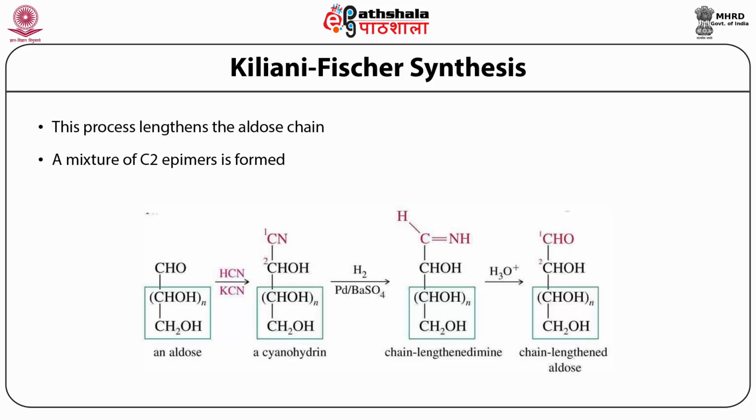And as you can see in this series of reaction steps, you start with an aldose, and because of the addition of the cyanohydrin, one carbon atom has been added to the sugar chain. The end product has an extra carbon, so if you start with a pentose, you end up getting a hexose, and if you start with a tetrose, you end up getting a pentose. So Kiliani-Fischer or modified Kiliani-Fischer synthesis can be used to lengthen the chain length of aldoses.